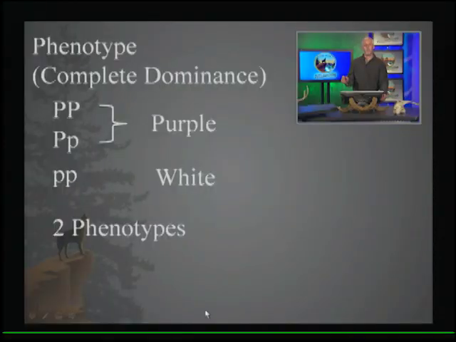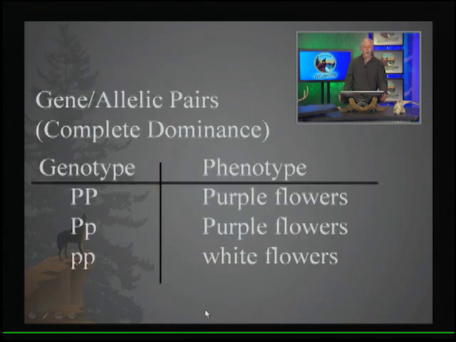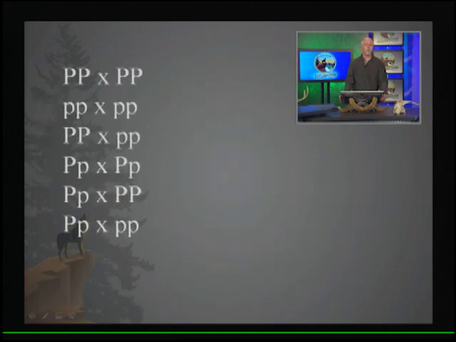So with complete dominance, as we're illustrating here, there's only 2 possible phenotypes, either the dominant phenotype or the recessive phenotype. Okay, so again, just following that up, as we were discussing, homozygous dominant, purple flowers, and again, this is with complete dominance. Heterozygous would be purple flowers, homozygous recessive, white flowers, and that's the only way you could have white flowers.